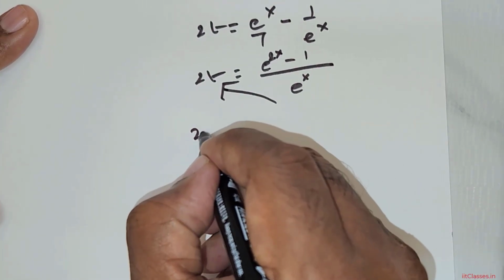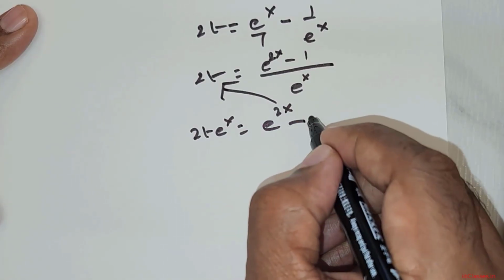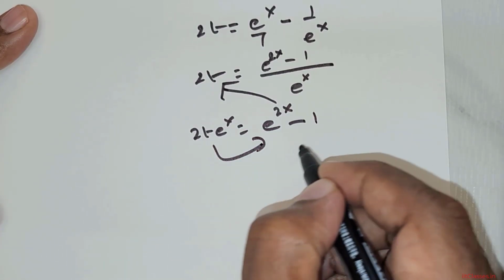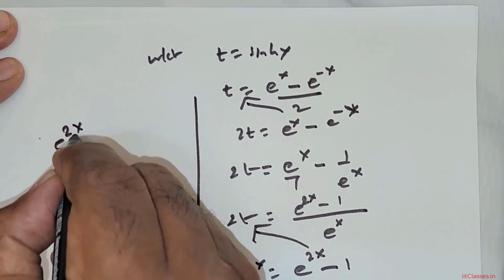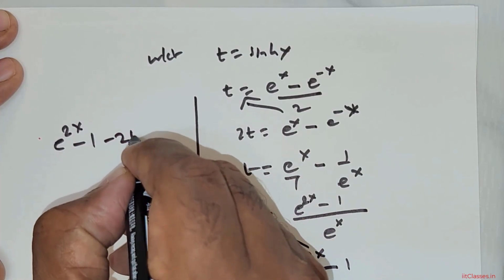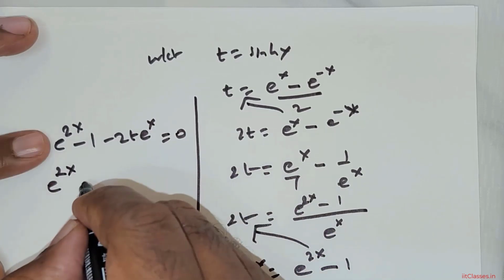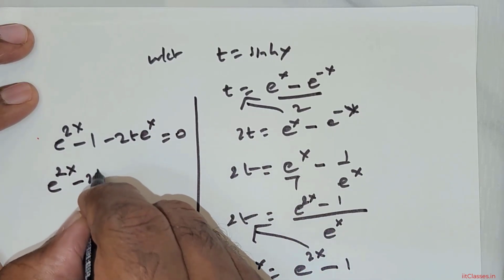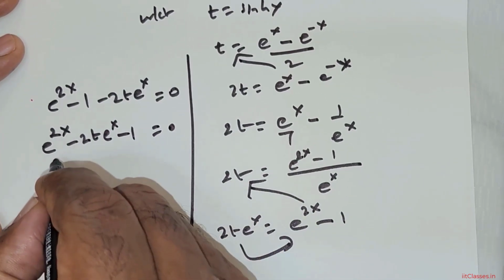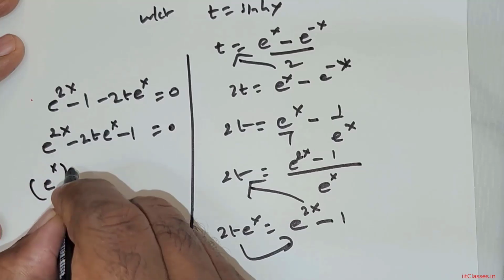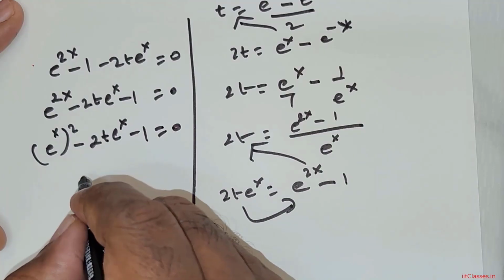So you cross multiply, you get 2 times t e raised to the power of x is equal to e raised to the power of 2x minus 1. Bring everything to the right hand side. So this is, I hope you are watching, e raised to the power of 2x minus 1 minus 2 times t e raised to the power of x is equal to 0. I can rewrite this as e raised to the power of 2x minus 2 times t e raised to the power of x minus 1 is equal to 0. I want to rewrite this as e raised to the power of x, the whole squared, minus 2 times t e raised to the power of x minus 1 is equal to 0.